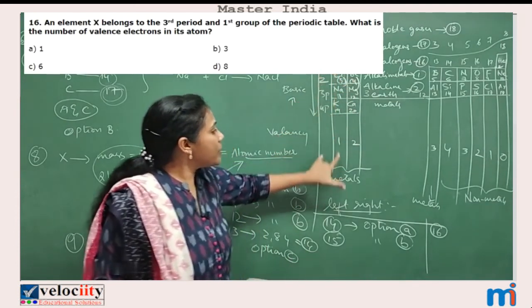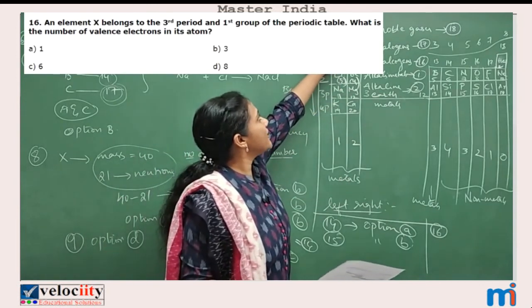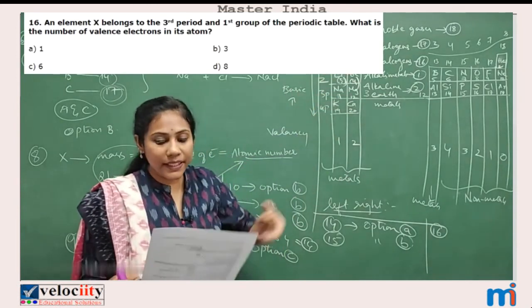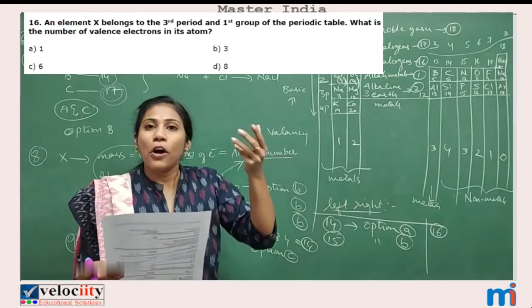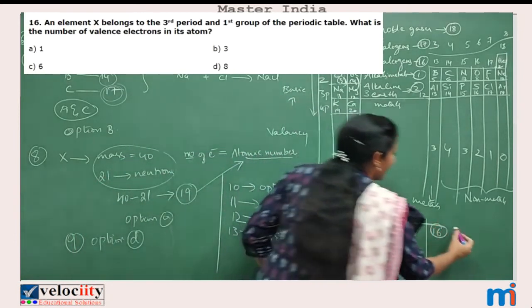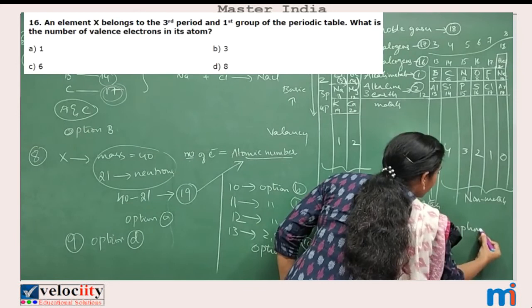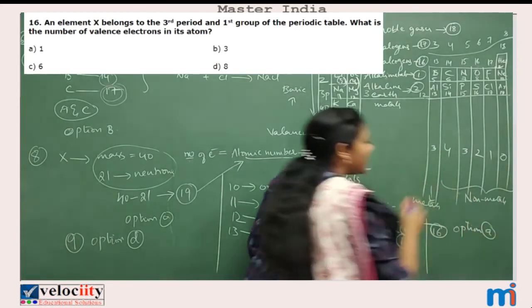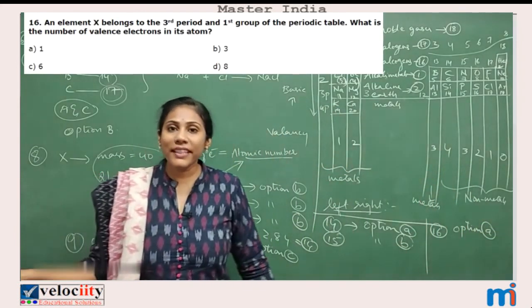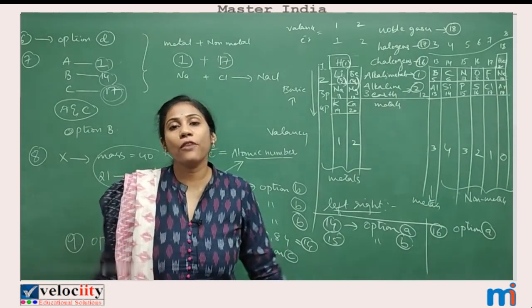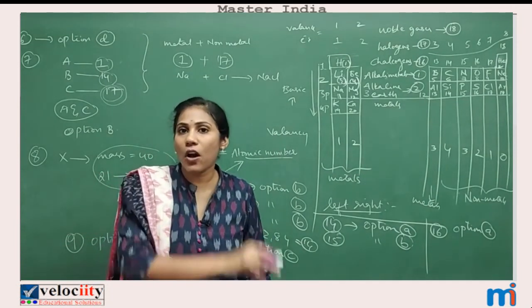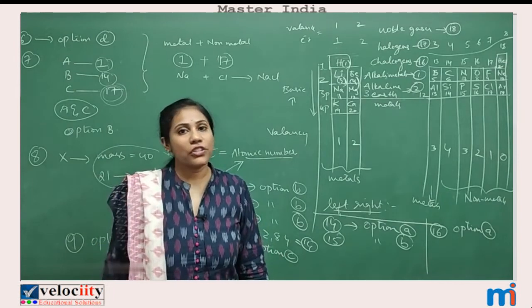So in all the first group elements, the number of valence electrons is 1. Isn't it? So what is your option? Option A is your answer. So for 16th question, option A is your answer. Right? So these are the different models of questions that they can ask on periodic classification of elements.